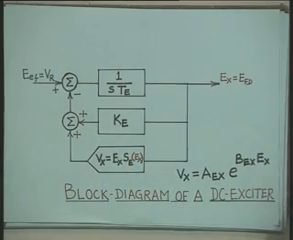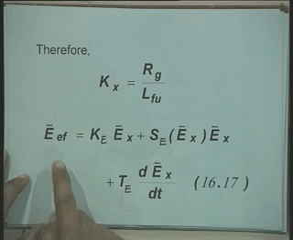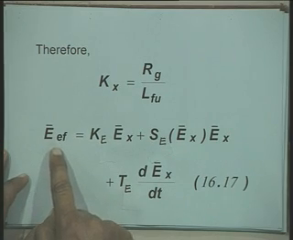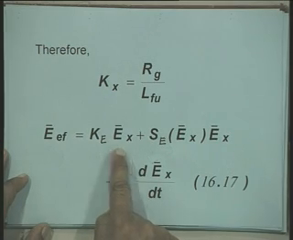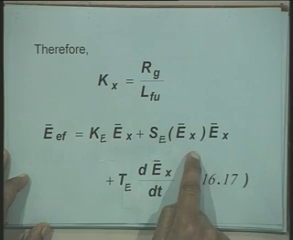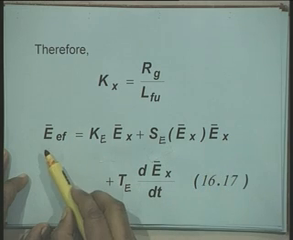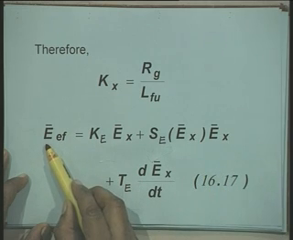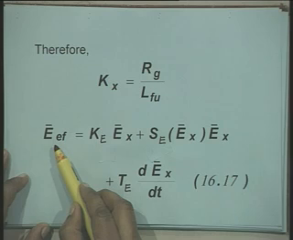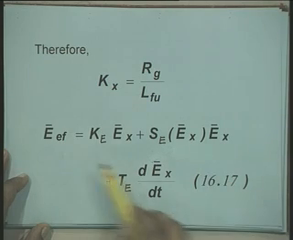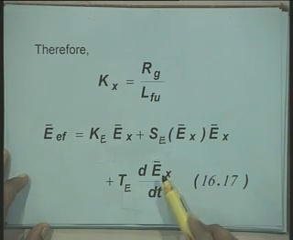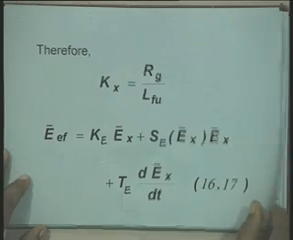We have seen, you just look at this equation. If you look at this equation, what is to be done is, at one summing point you have the term K_E E_X. To this K_E E_X you add this term, they are the two algebraic terms. Okay. You add these two terms, subtract from E_EF, and when this whole quantity is integrated, you will get E_X.